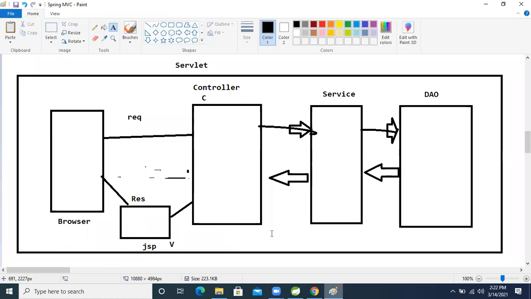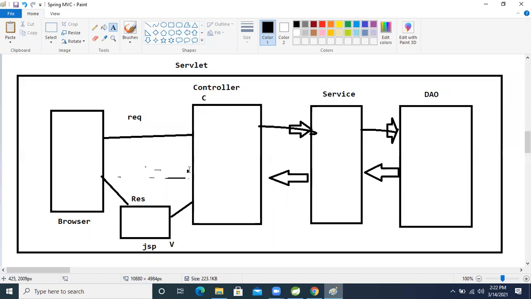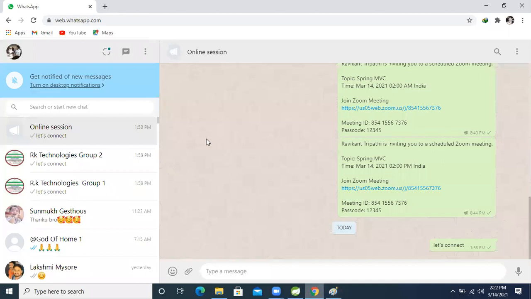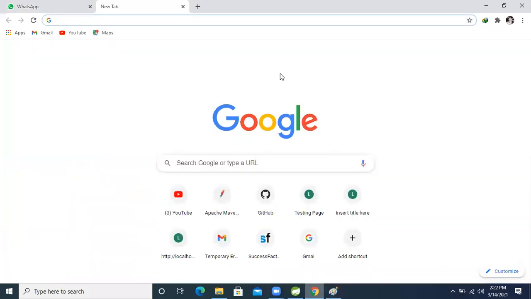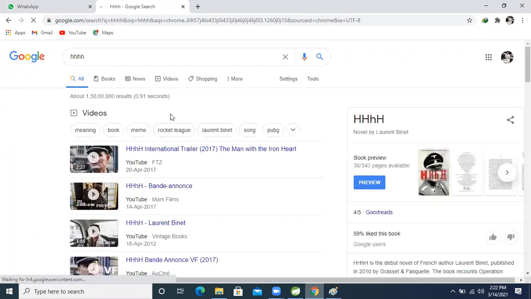Think about it like this. Here we are talking about the request and response, and the HTML pages. Think of the Google page: whatever things we are seeing are nothing but the view. But whenever we write something and make a request, it goes to the server, and the server processes that data. But this request is trapped by someone. Who is trapping?